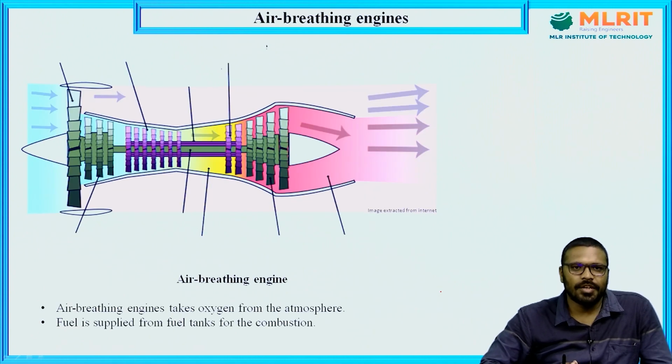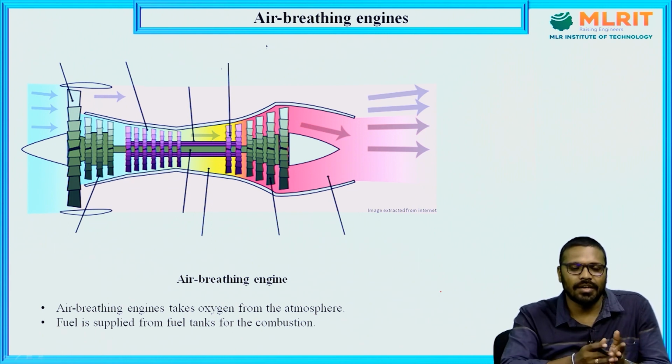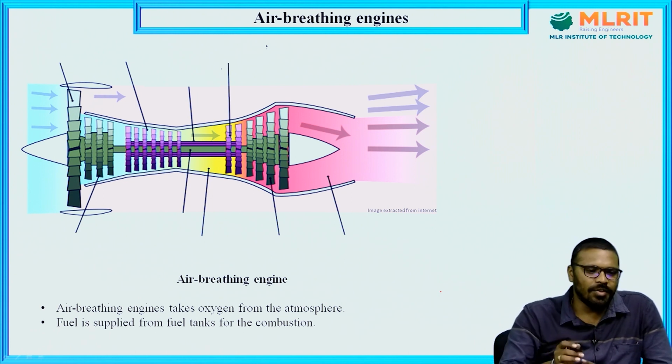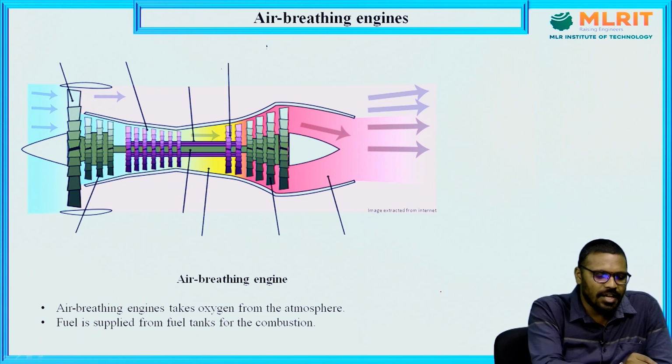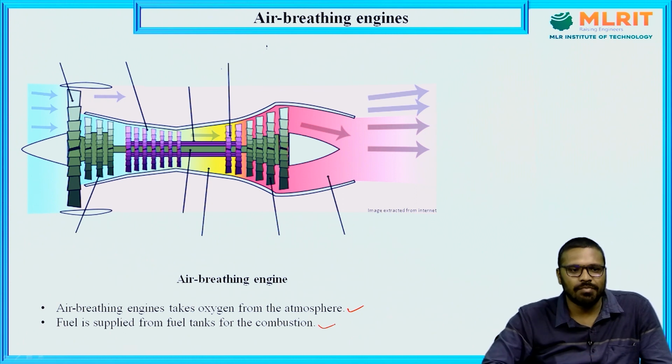Next, the topic is about air breathing engines. Okay, what is an air breathing engine, how does it look, what are the basic components, and what are the different types of air breathing engines? Coming to the air breathing engines, we already discussed, right? Air breathing engines take oxygen from the atmosphere and fuel is supplied from the fuel tanks for the combustion process.